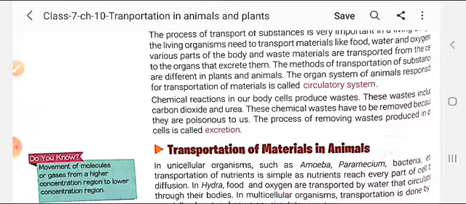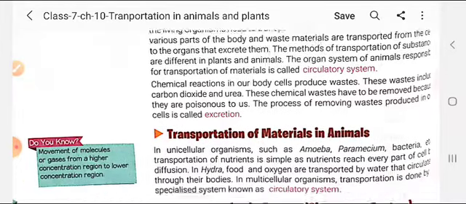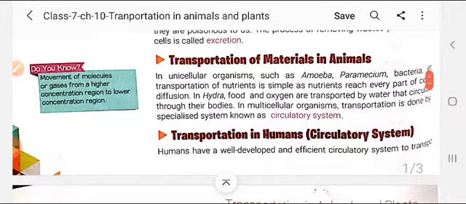So what is excretion doing? Those chemical wastes that are produced inside the body, the removing of those wastes from the body is called excretion. Now student, next the topic is transportation of material in animals.